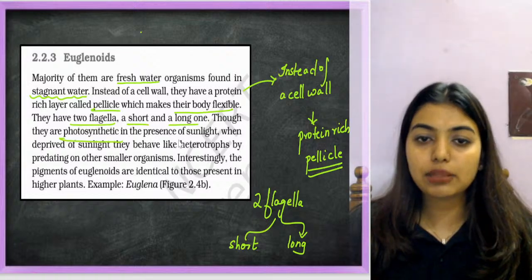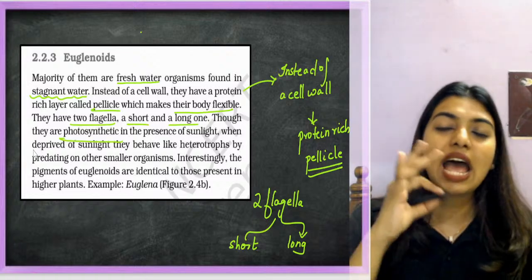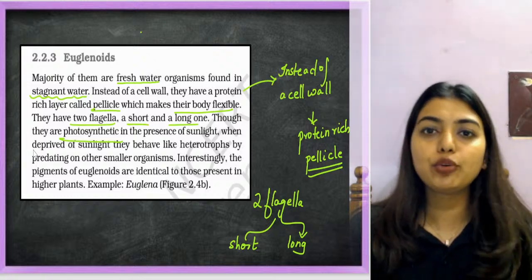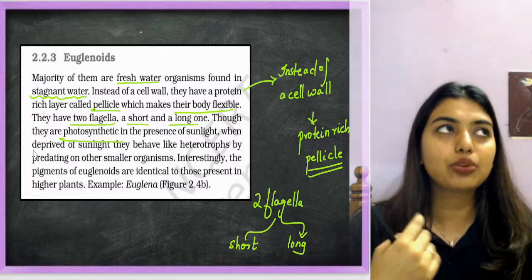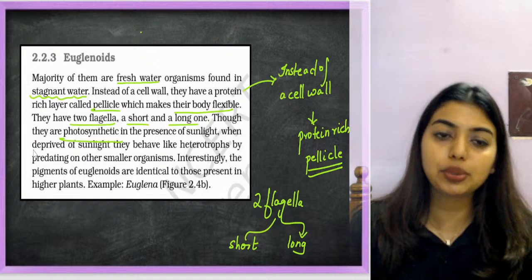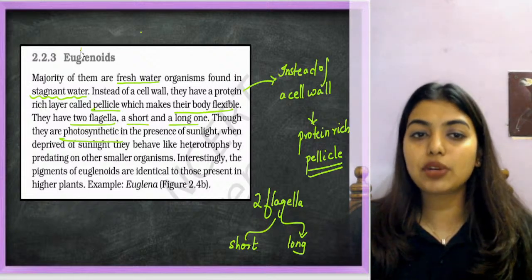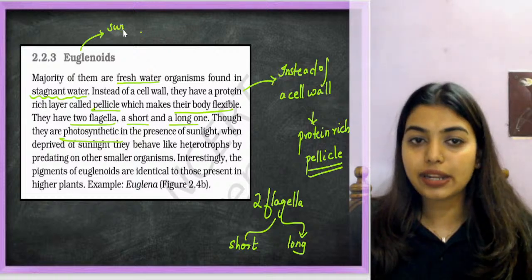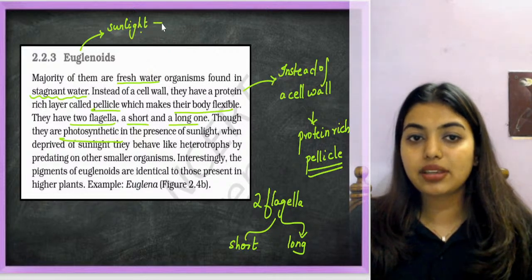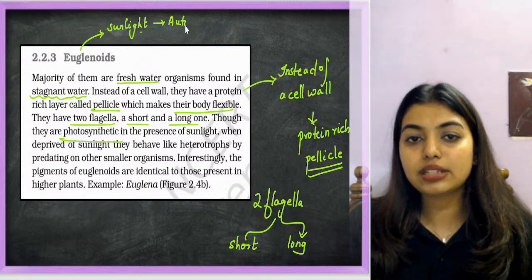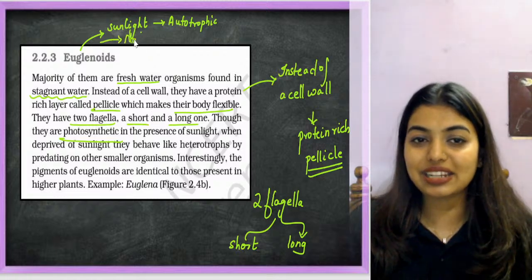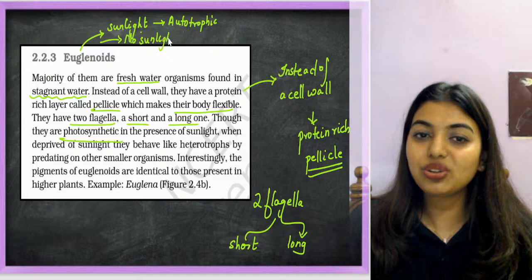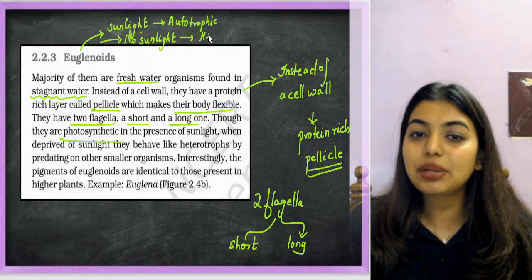Though they are photosynthetic in the presence of sunlight, when deprived of sunlight, students, Euglena has a dual personality, like in that movie where Vikram keeps changing characters. Why? In the presence of sunlight, he is like, fine, I'll do autotrophism, that is, I'll make my own food. But the moment sunlight is absent, he'll become heterotrophic. He will start feeding on smaller organisms.